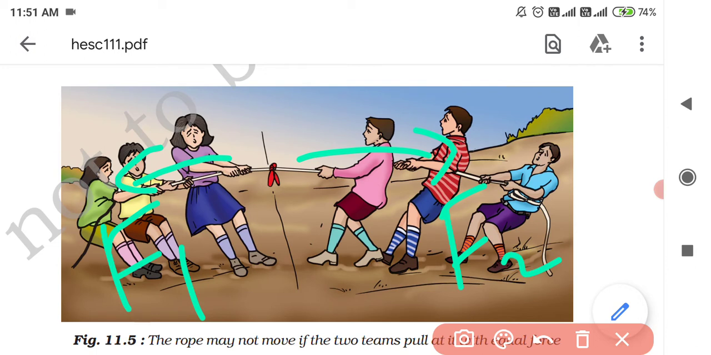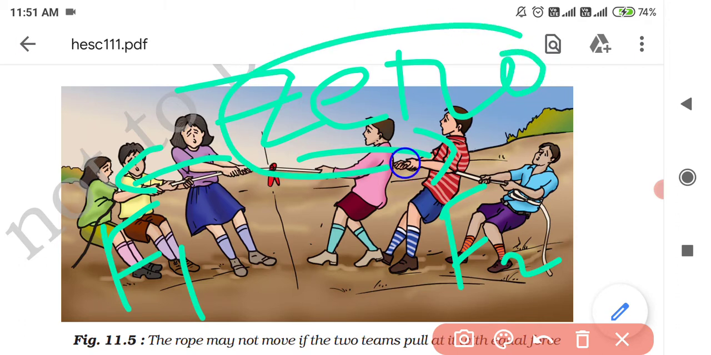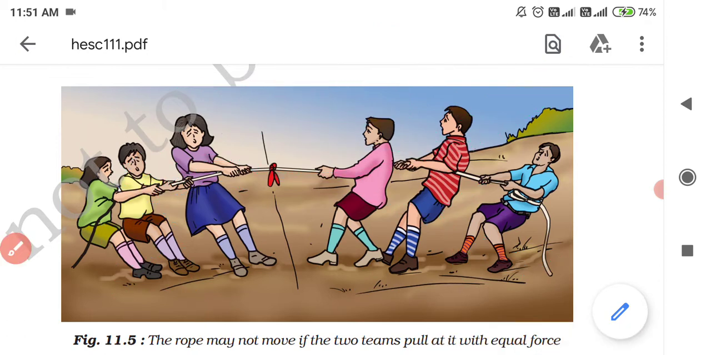The equal forces are acting in the opposite direction, so the net force will be what? 0. The net force, or the resultant force, will be equal to 0. That is why the rope is not moving. Simply the rope will not move. So, figure 11.5: the rope may not move if the two teams pull at it with equal force. If the two teams pull the rope with equal forces, then the rope will not move, and the resultant force on the rope will be equal to 0. Clear?